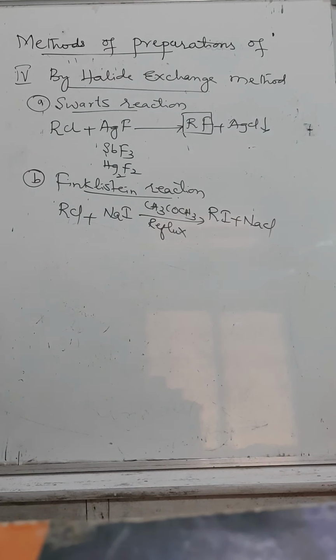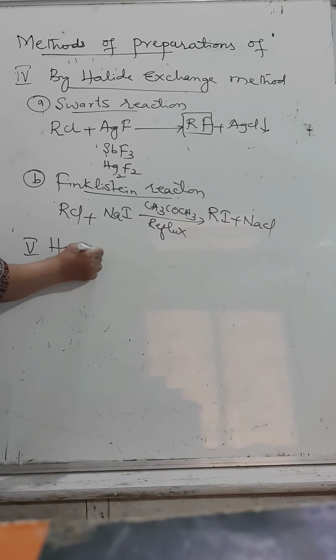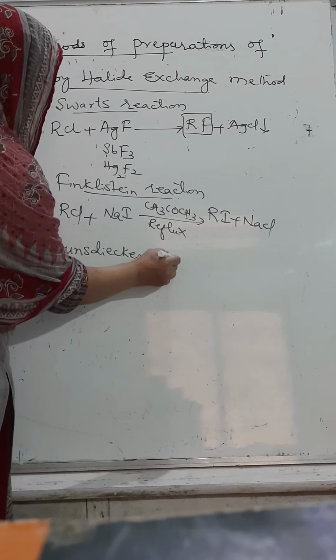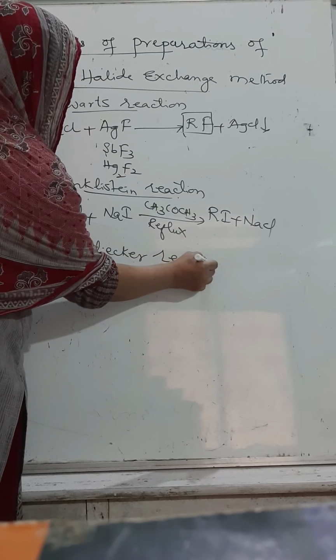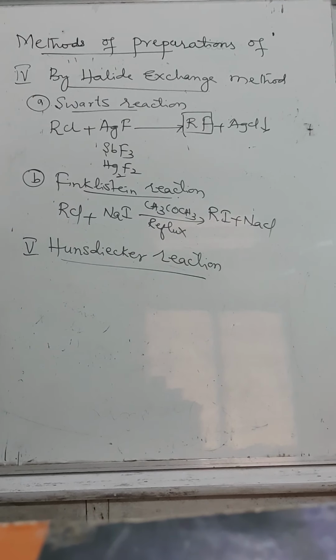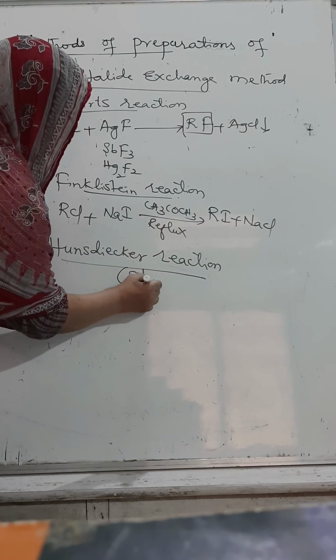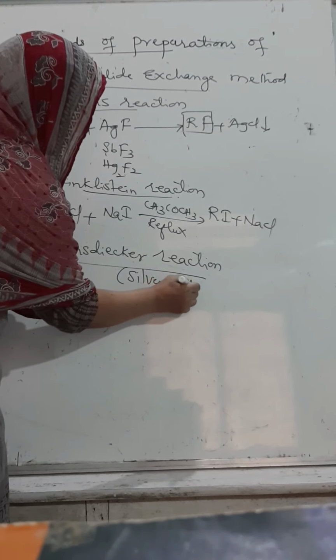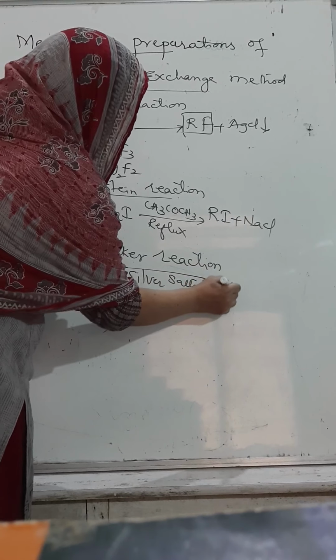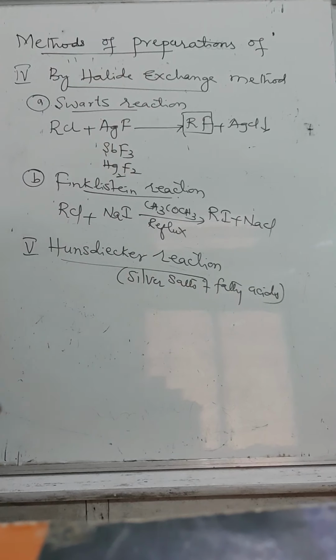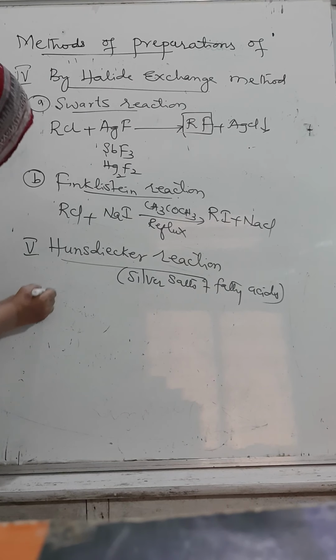And the one more last method to prepare haloalkane is Hunsdiecker reaction. This reaction is done from silver salt of fatty acids. Fatty acids means what? Have you remembered? Long chain carboxylic acids are called fatty acids.